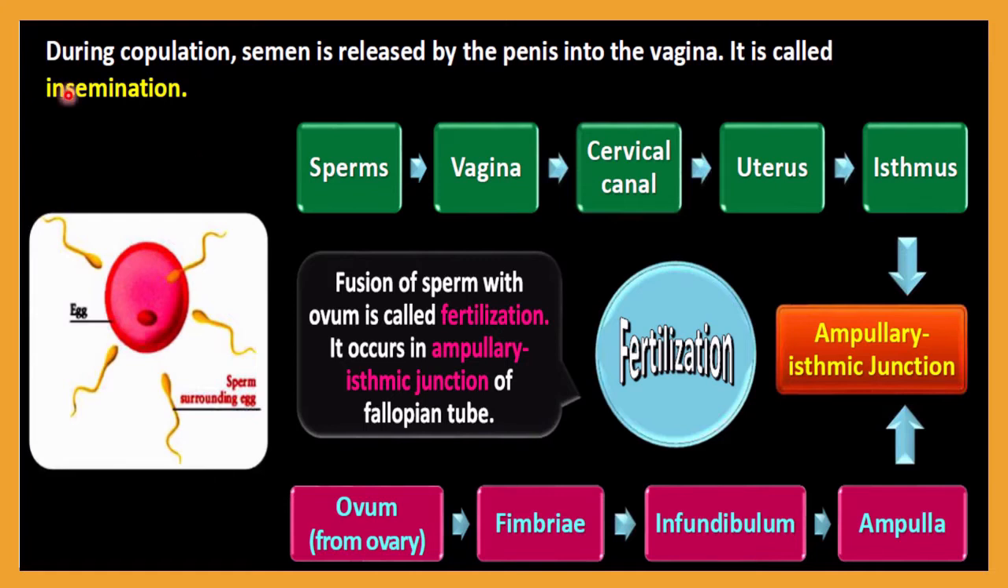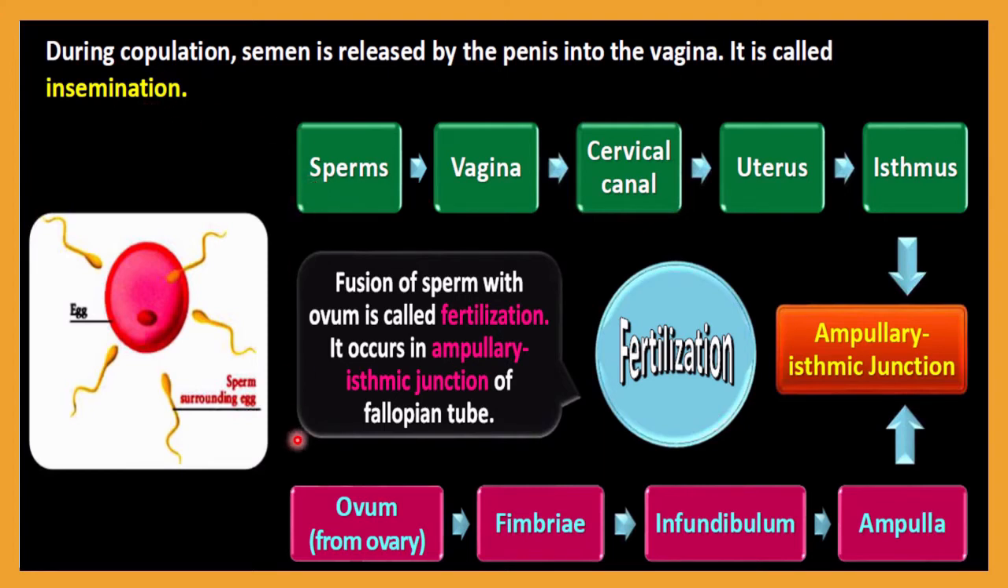During copulation, semen is released by the penis into the vagina, and it is called insemination. So what is insemination? Insemination is the process which happens during copulation. Semen is released by the penis into the vagina, and it is called insemination.